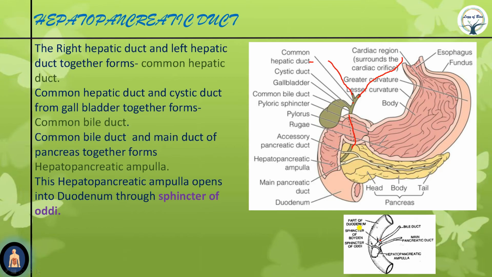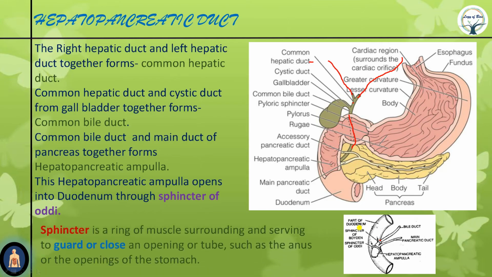The accessory pancreatic duct, or duct of Santorini, opens about 2 to 2.5 centimeters above this hepatopancreatic duct. Clear? Now a sphincter is a ring of circular muscle which allows the entry or exit of any material. So there are two sphincters.